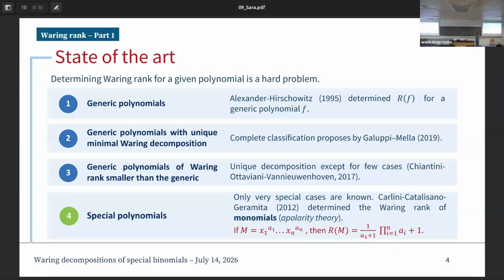Okay, so if we have a monomial, which can be written as x1 to the power a1 up to xn to the power an, then its Waring rank is given by 1 over the smallest power, a1 plus 1, times the product of all the powers, the ai plus 1. Okay, where we imagine that all these powers from a1 to an are increasing in big order.